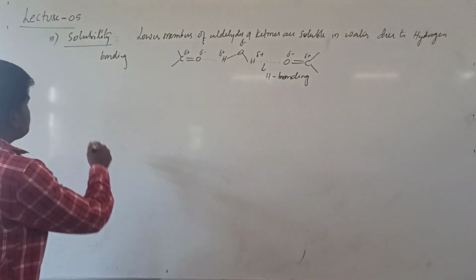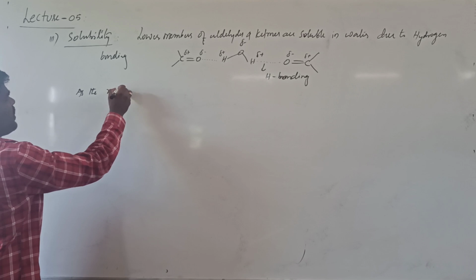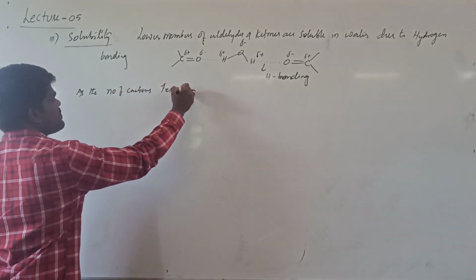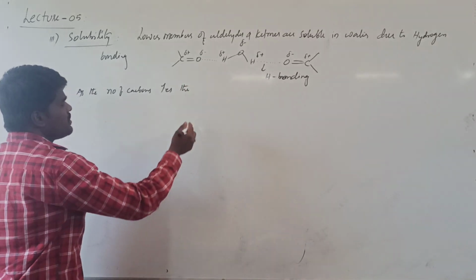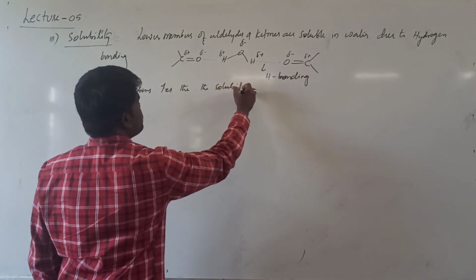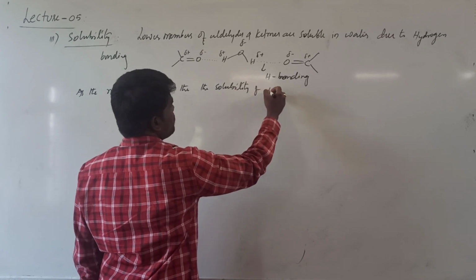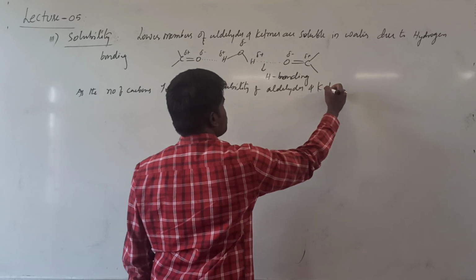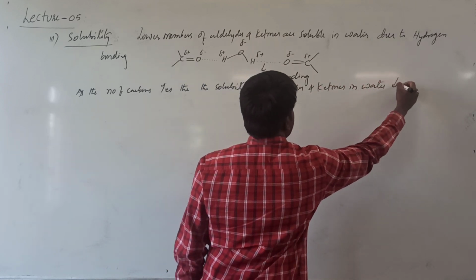But as the number of carbons increases in the aldehydes and ketones, the solubility of aldehydes and ketones in water decreases.